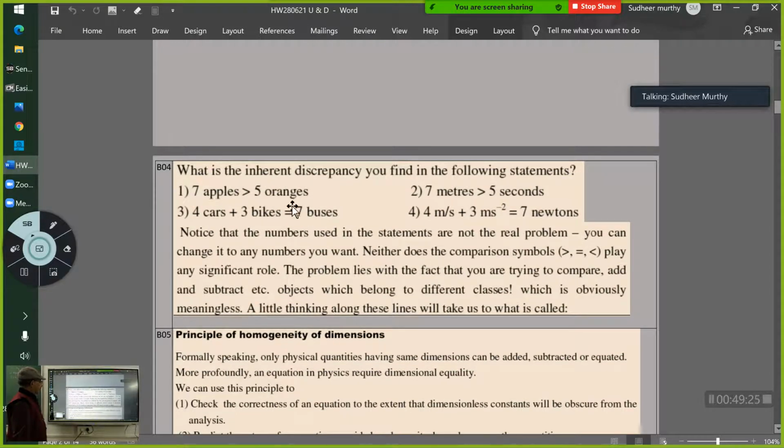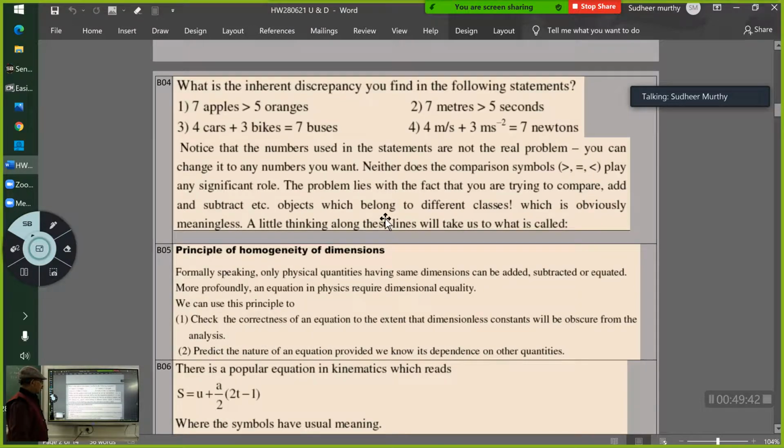See, here apples are compared with oranges, meters with seconds, so it doesn't make any sense. So in physics, we have to compare. When we say we are comparing, it should be of the same kind. Right. That is the thing that is given here. I suppose this should not be difficult for you to get.